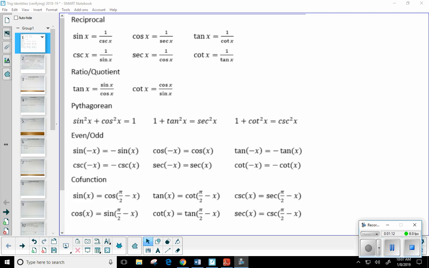I'm sure a lot of people spent every day of the break looking over the identities, which is good because tomorrow we're bringing back an old friend, Happy Minutes. The Happy Minutes are going to revolve solely around the identities. The amount of time I give you is going to depend on what I ask you. Tomorrow I could say, list me all 6 of the cofunction identities. Or I say, list me the 2 even trig identities and all 6 of the reciprocal trig identities. Or maybe, what are all 3 of the Pythagorean identities?